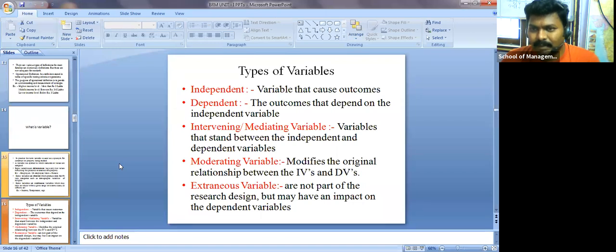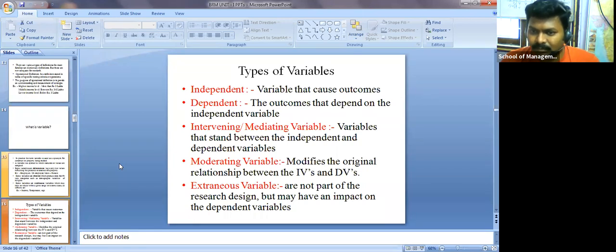How many of you remember I asked the same question: how many of you are smokers in the class? I think I asked this when I was explaining the unit 1 to unit 5 concepts included in our syllabus last week.